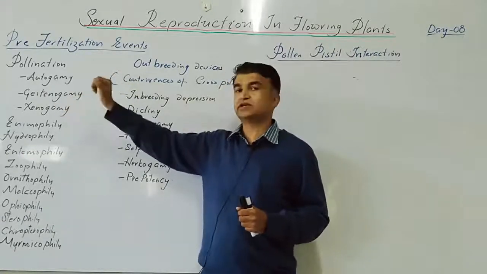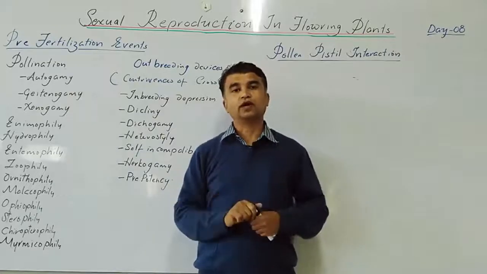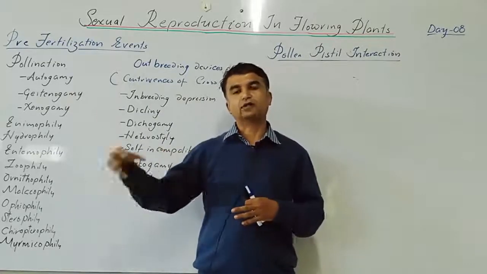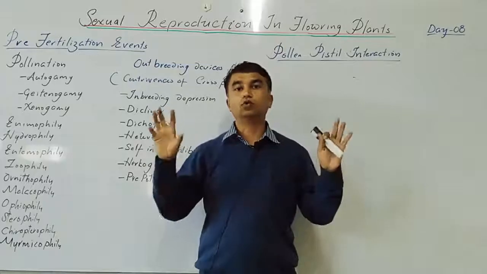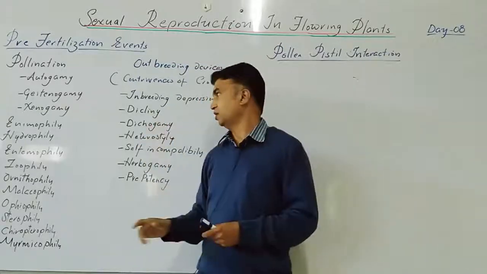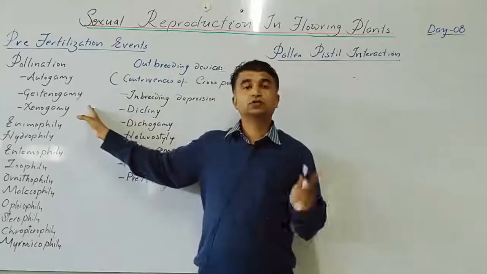Next one is xenogamy. That is also called allogamy, where the transfer of pollen from the anther to the stigma takes place between two different plants of the related species. These are all based on the source of pollen.